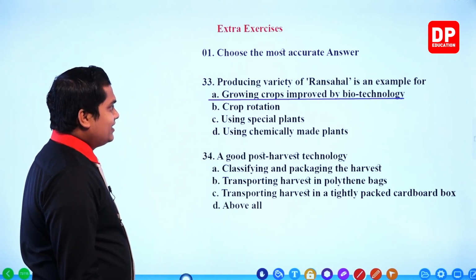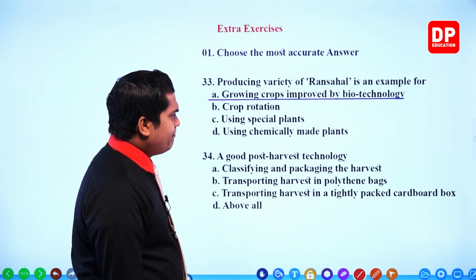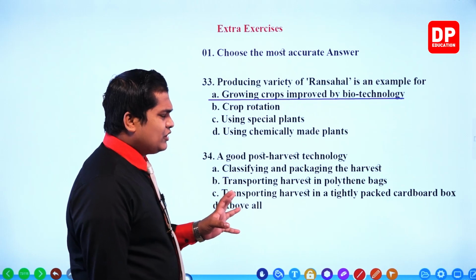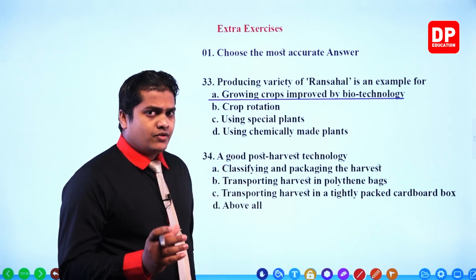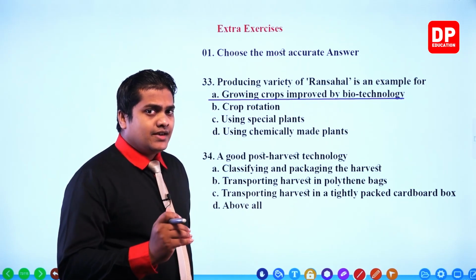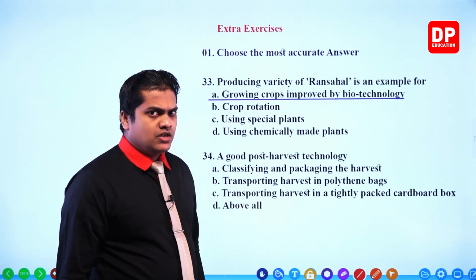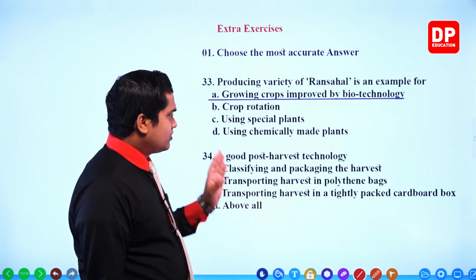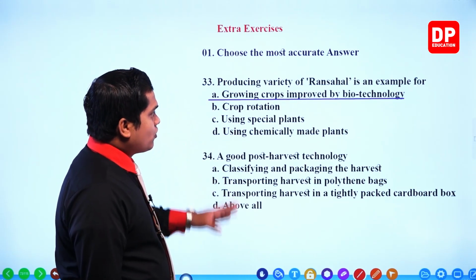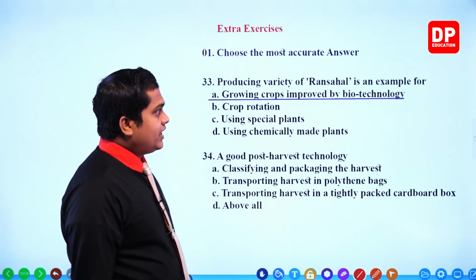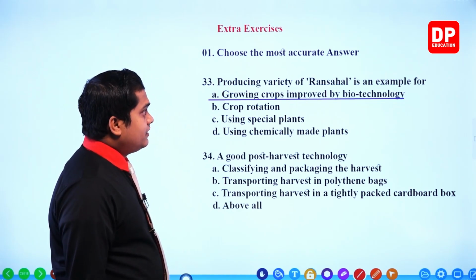Crop rotation is incorrect. Using special plants is also incorrect. Using chemically made plants: we are not going to use chemical substances there, but we are going to improve or recombine DNA with another organism to create a new variety. Here we are not using chemicals, so it is also incorrect. So the correct answer, my dear children, is growing crops improved by biotechnology. That's a good example for the production of varieties of Run Sahal.